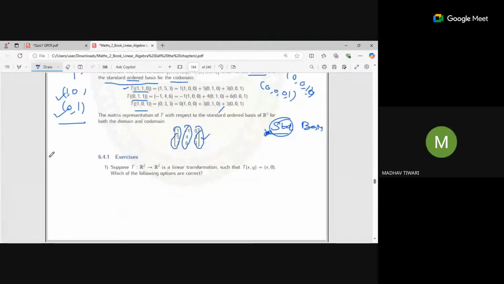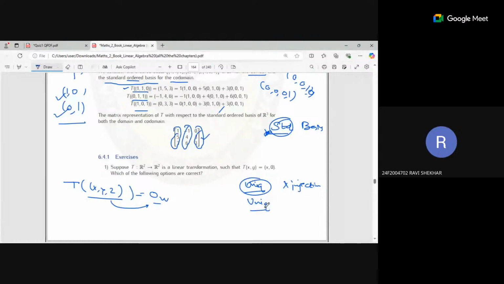Yes, sir. For one-one, you can verify by taking any arbitrary vector, suppose x, y, z, and equating it to the zero vector. You will find all those points which are mapped to the zero vector of the vector space W. You can find all the solutions for this. If you find more than one solution, if it is not a unique solution, then you can say it is not injective. Sir, can't we say that if we found that zero from the domain maps to zero in the codomain?